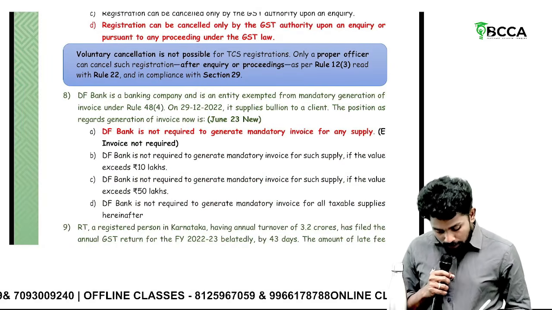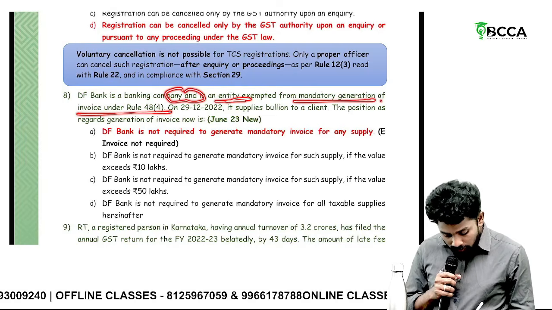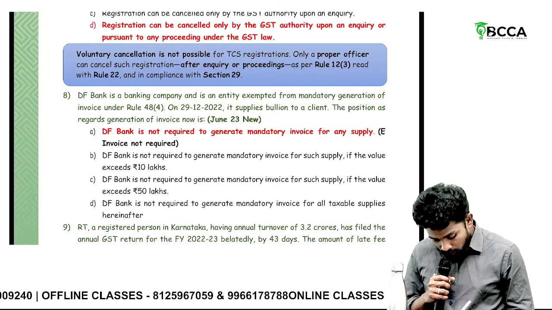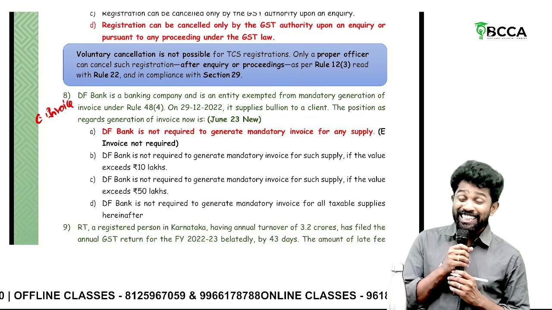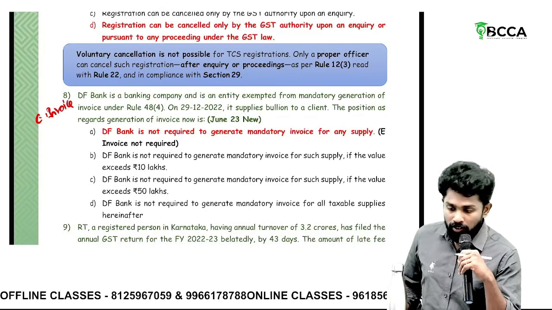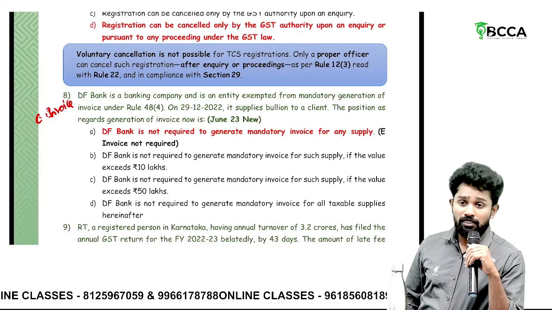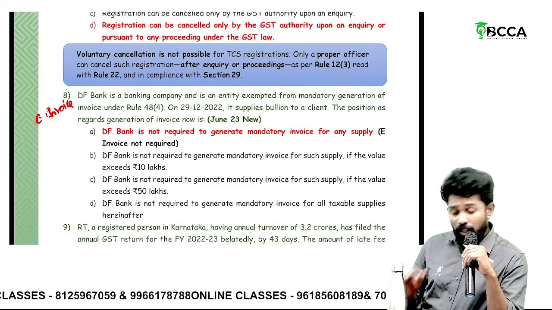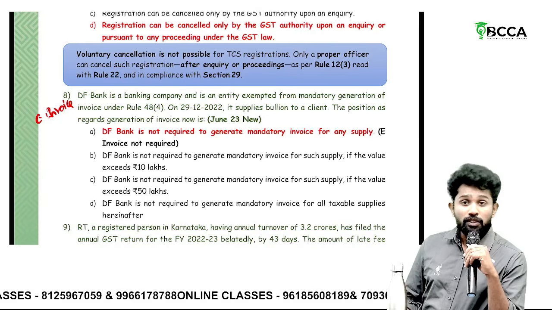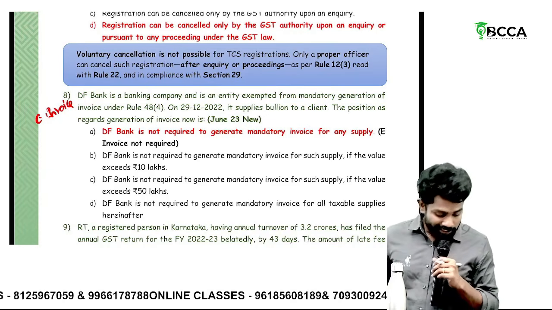DF Bank is a banking company and is an entity exempted from mandatory generation of e-invoice. I mean, this is about e-invoice, sir. For banks, e-invoice is not applicable. Not only banks, but financial institutions, cinema multiplex theaters, those engaged in transportation of passengers or goods, local authorities, and units in SEZ are not required to generate e-invoice.